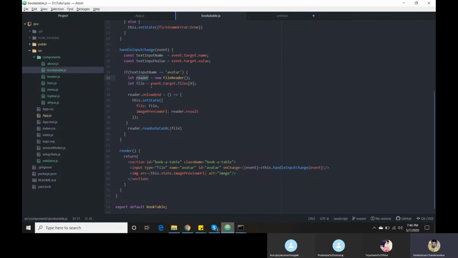Now I have one new class, FileReader. If you go on to check FileReader, it reads the things you are getting from your desktop.